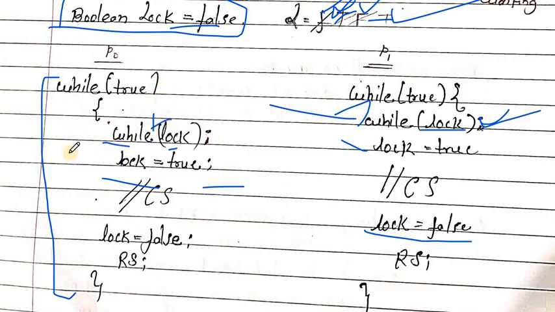But before execution of the next statement, the preemption will happen. The process is preempted. After preempting the process, now the process P1 will execute. In P1, the while lock condition, what is the condition of lock?